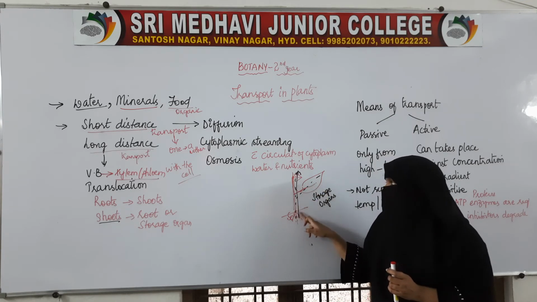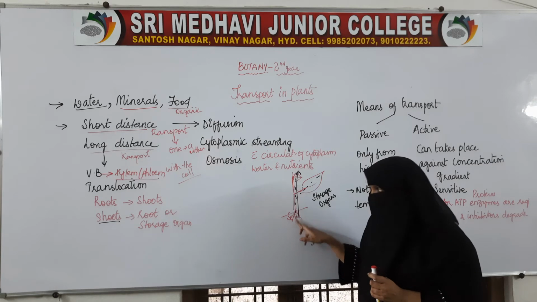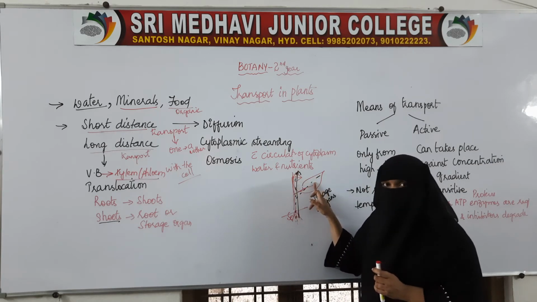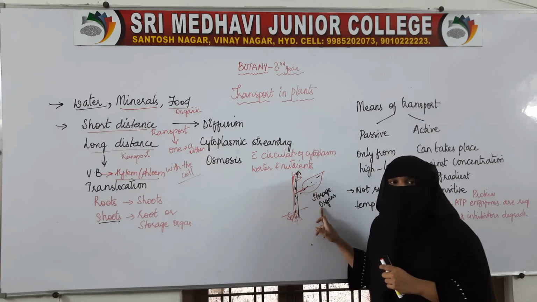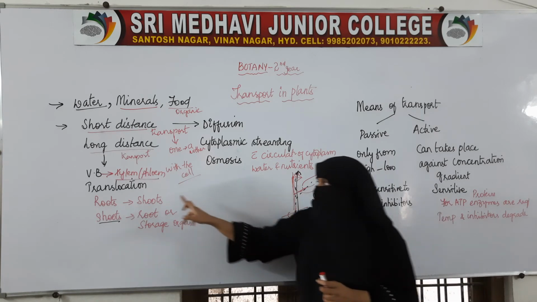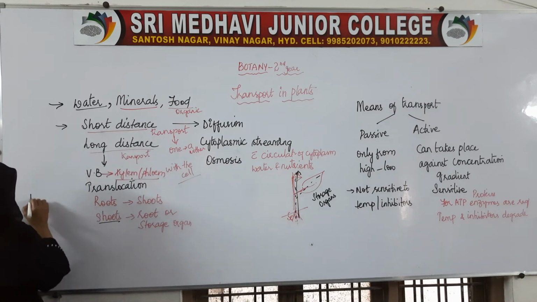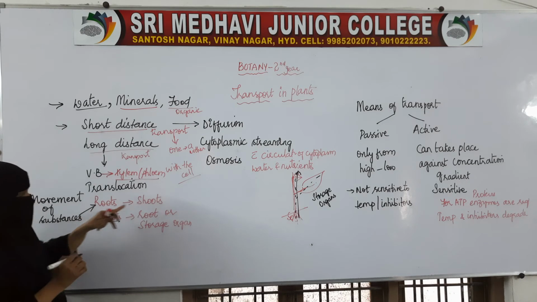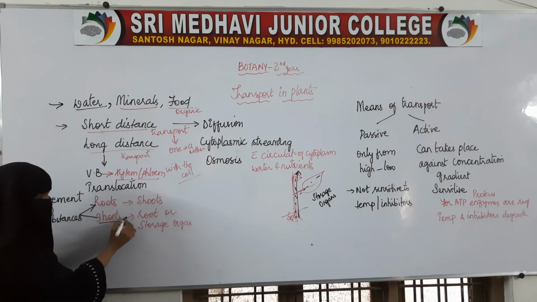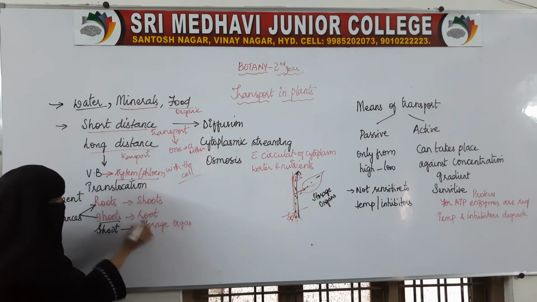So this process of transport of substances from root to shoot, or from shoot to other parts, or from shoot to storage organs, that process is called translocation. That is movement of substances from roots to shoot, or from shoot to root, or from shoot to storage organ.